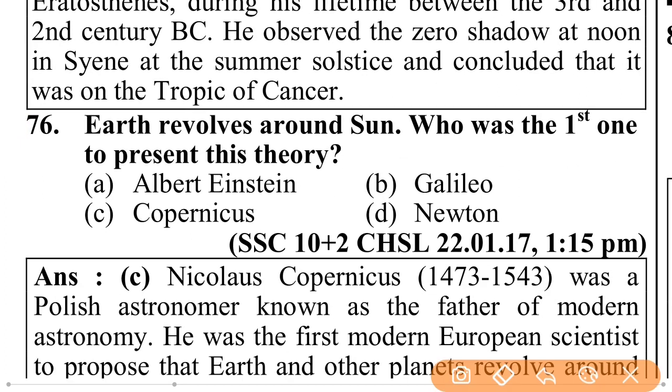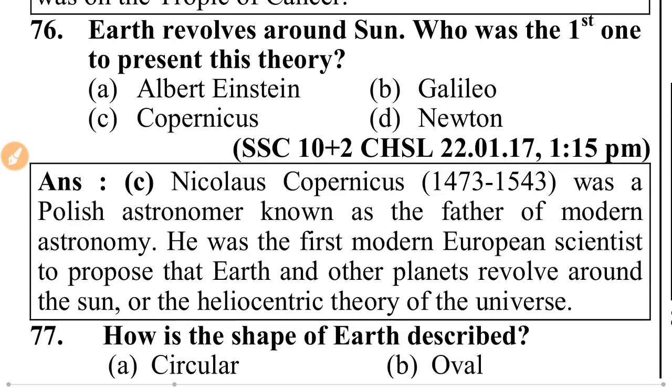The earth revolves around the sun. Who was the first one to present this theory? Albert Einstein, Copernicus, Galileo, Newton? That is Copernicus.